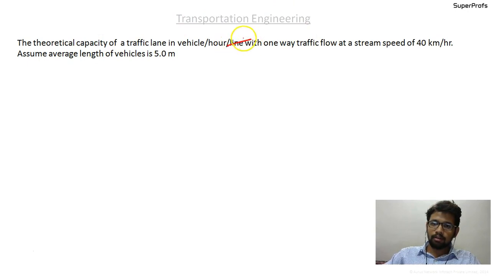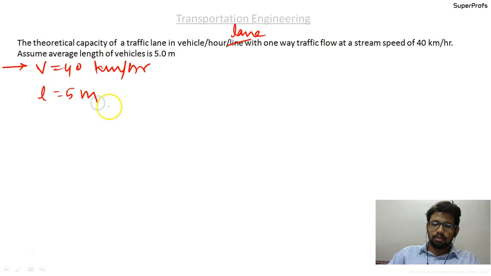With one-way traffic flow at the stream speed of 40 km per hour, V equal to 40 kilometers per hour, the average length of the vehicles is 5 meters. So what's the theoretical capacity? So again, capacity is given as 1000 into capital V by S. So here we have the capital V value ready with us.